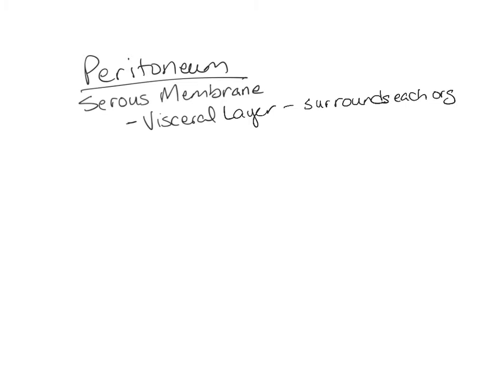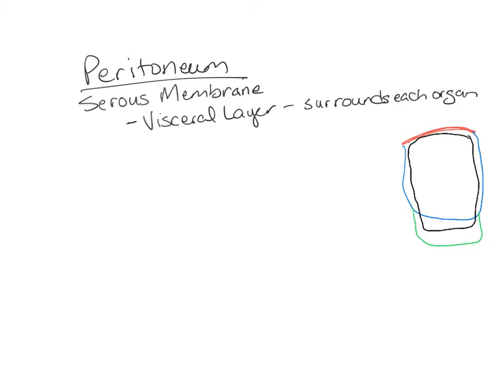If you remember what the peritoneal cavity is, underneath the diaphragm, we have the abdominal cavity. And then underneath the abdominal cavity, we have the pelvic cavity. And we said that the peritoneal cavity contained most of the organs in the abdominal cavity and some of the organs in the pelvic cavity. So that is your peritoneal cavity.